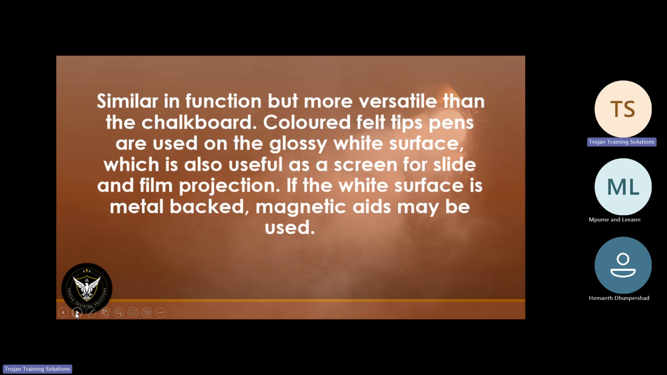So you can see it's exactly the same as a chalkboard. The only difference is now you start using colorful pencils or Koki pens. But it also has an advantage and a disadvantage. The advantage is it's cheap to use. It's easy to use. The disadvantage is it can't accommodate a large group of participants because your whiteboard only has a certain measurement.